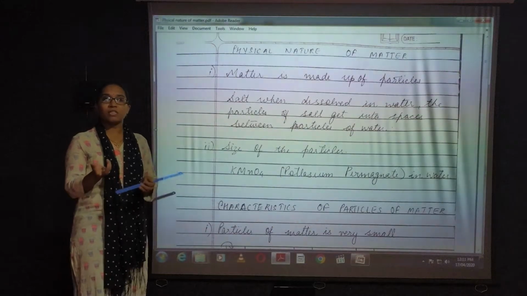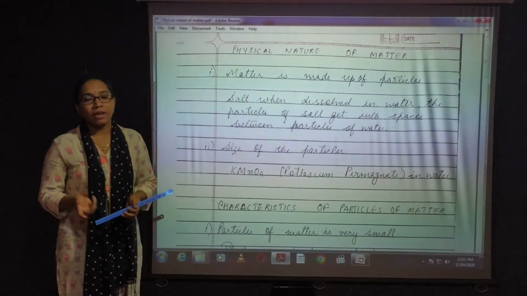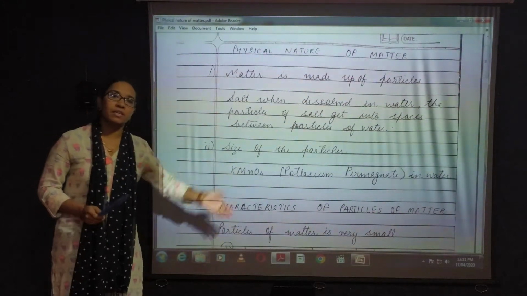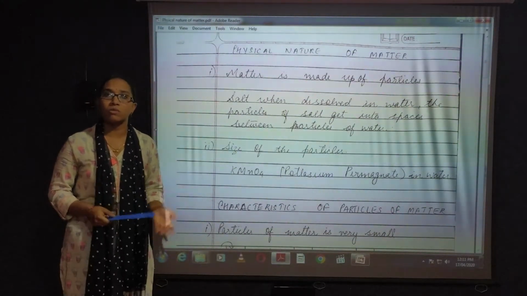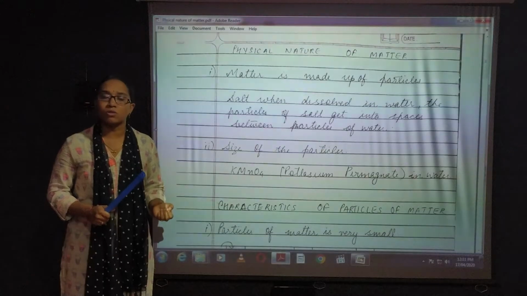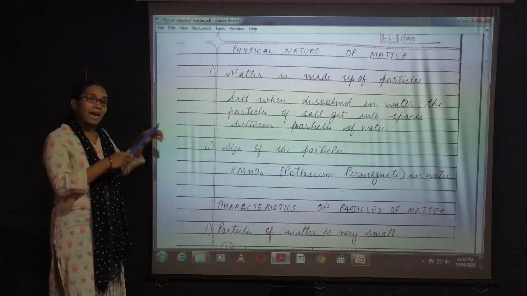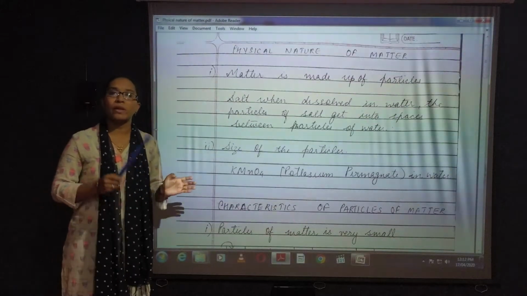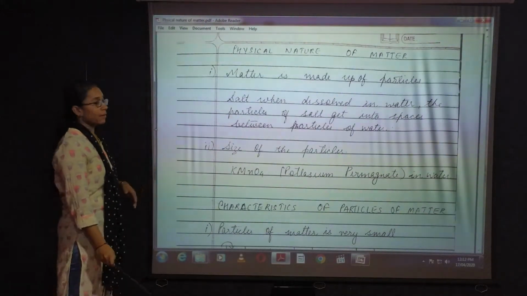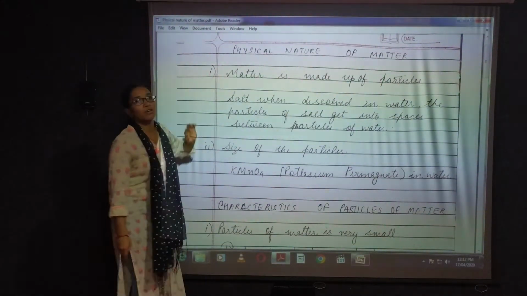Matter is a thing, so it is made up of some kind of particles, and we have already studied that in solids there are molecules, in liquids also there are molecules, in gases also there are molecules. So we will be studying the characteristics of all the particles and molecules inside the solid, liquid and gaseous states of matter. Now first is the physical nature of matter.